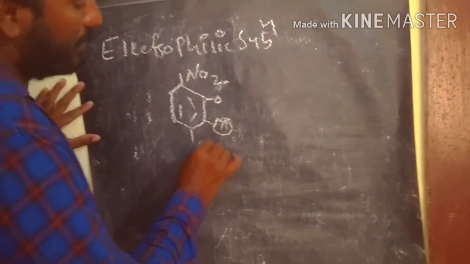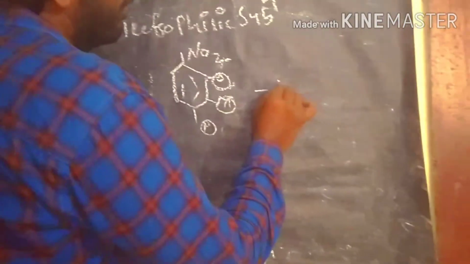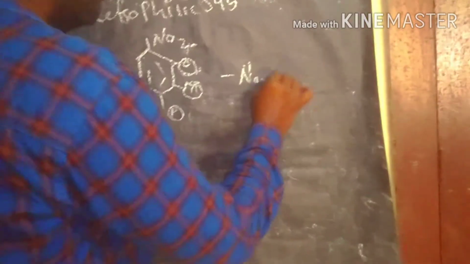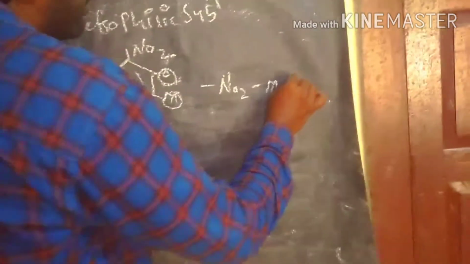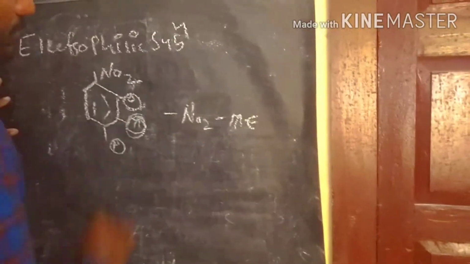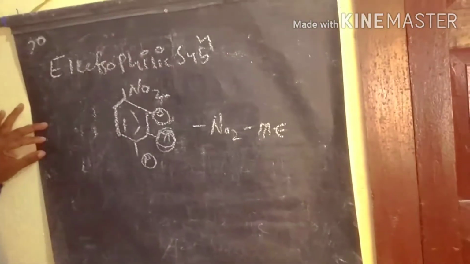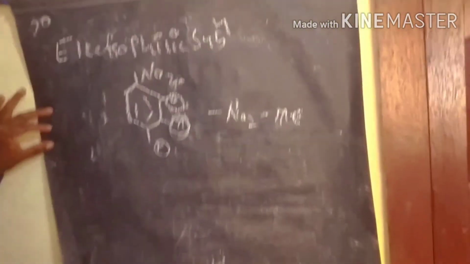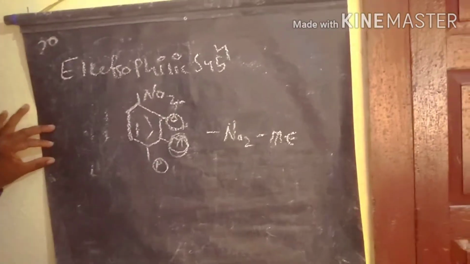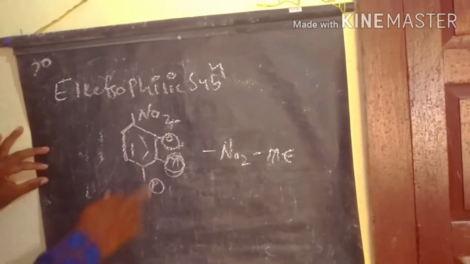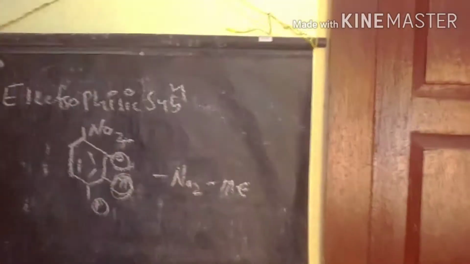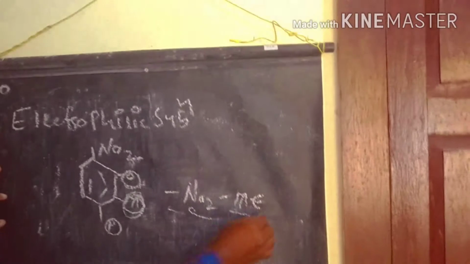If plus I groups are present on the benzene ring, the ortho and para positions are electron rich. This is the opposite case because the nitro group is a minus M group.